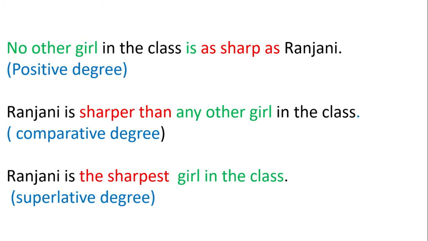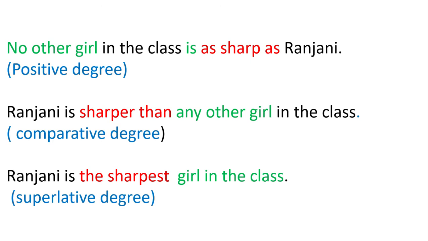No other girl in the class is as sharp as Ranjani. The phrase no other girl indicates positive degree. So we use the phrase as sharp as to indicate positive degree. Here Ranjani is compared to the girls in the class. No indicates Ranjani and the class students are not in equal quality.